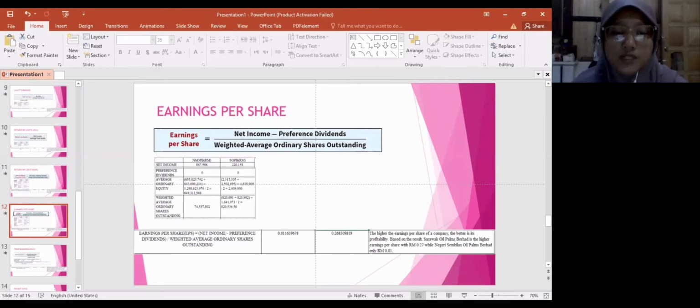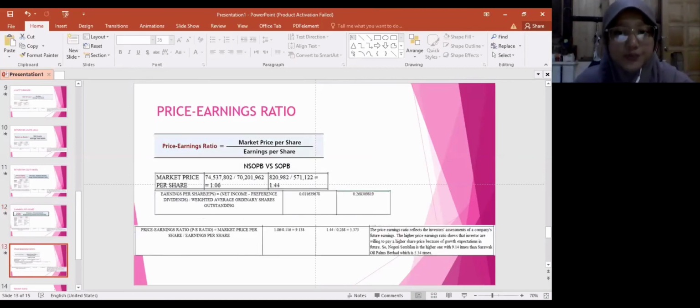So the total of earning per share of Negeri Sembilan Oil Palm Berhad is 0.01 ringgit, while Sarawak Oil Palm Berhad is 0.27 ringgit. The higher the earning per share of a company, the better is its profitability. Based on the results, Sarawak Oil Palm Berhad is the higher earning per share with 0.27 ringgit, while Negeri Sembilan Oil Palm Berhad is 0.01 ringgit.